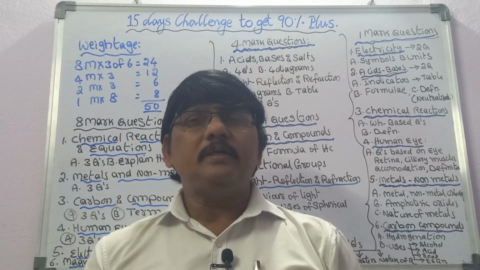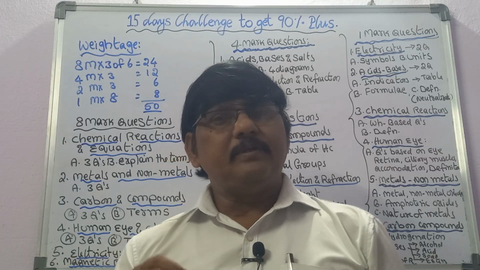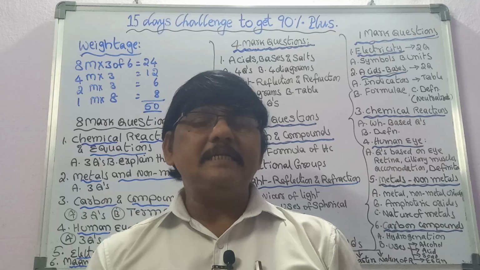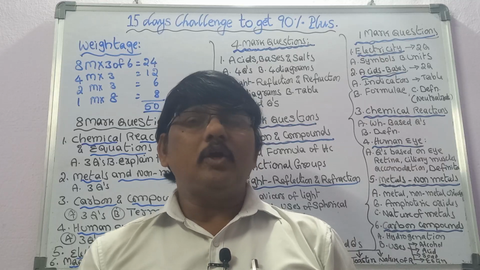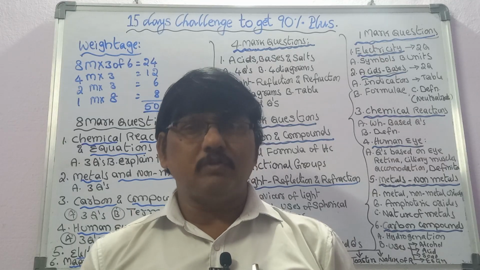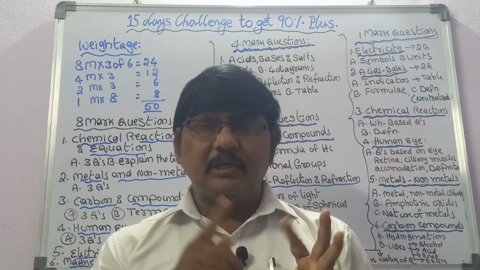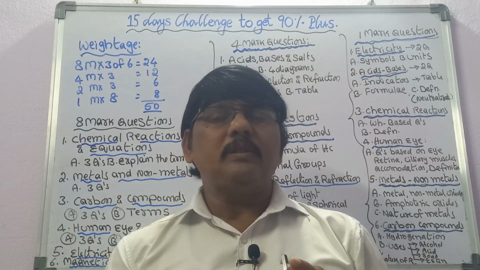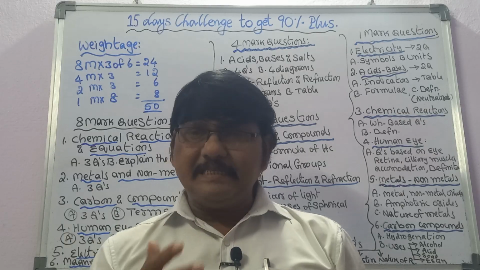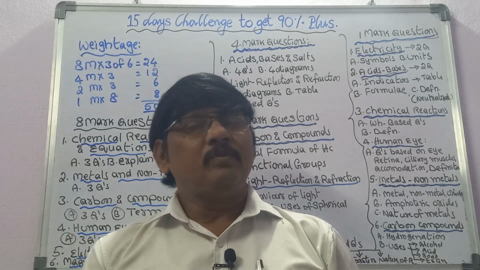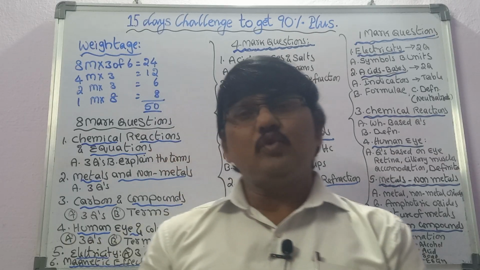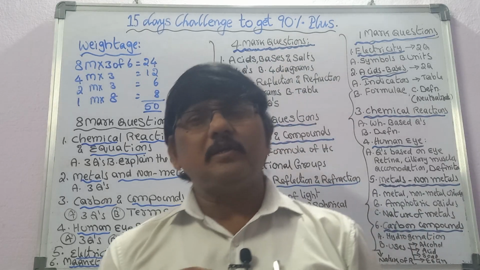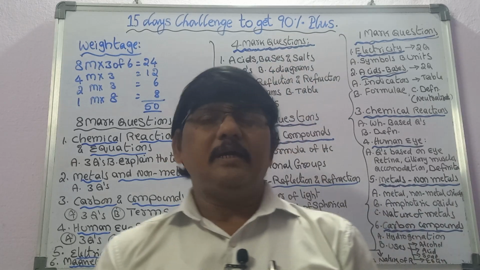And again the third one: mostly from this lesson some terms will also come. Mostly the terms are about corrosion, rancidity, oxidation, and redox reaction. These are the questions that will be given: the 4 types of chemical changes, differences between decomposition and displacement, balancing the equations, and the fourth one is the terms. That's about only the first lesson. Just focus on these 4 questions. And if you want, you can also go through the electrolysis of water, including the diagram.